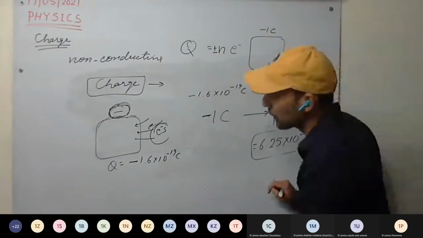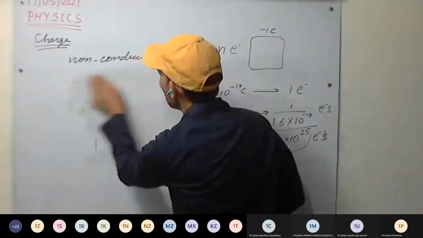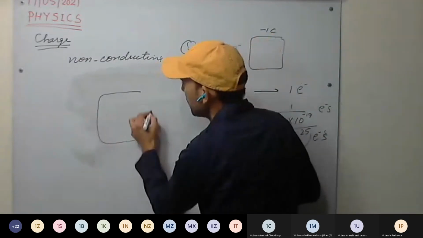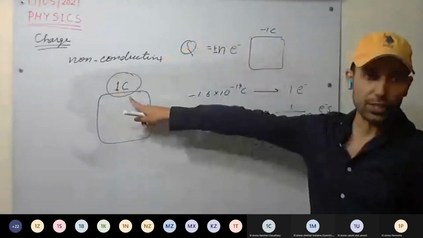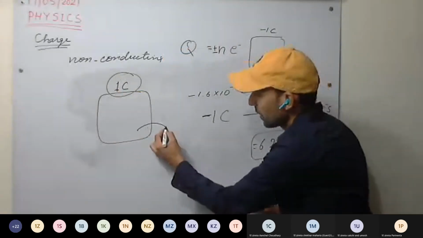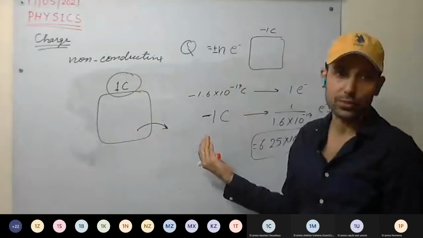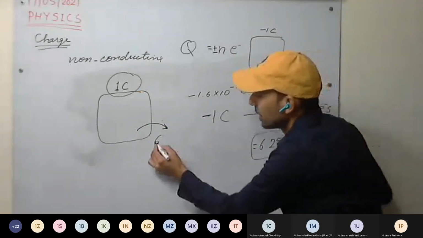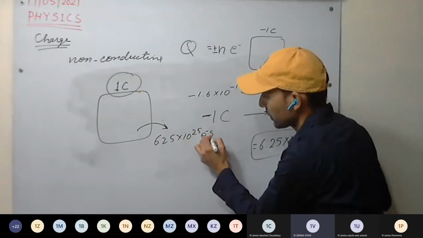Now, for example, a body is carrying a charge of 1 coulomb. It is positive charge. It means we have taken electrons out. And how many electrons have we taken out? 6.25 into 10 raised to power 18 electrons.